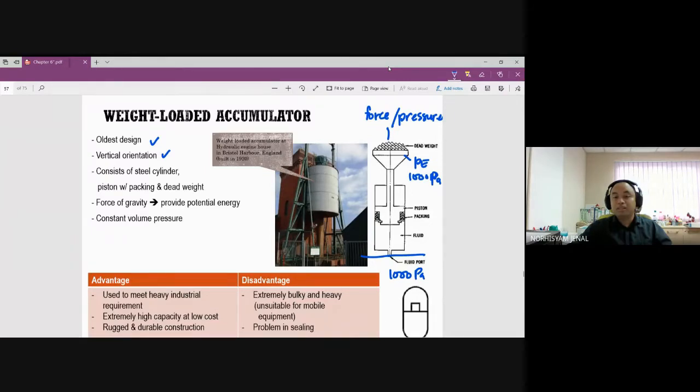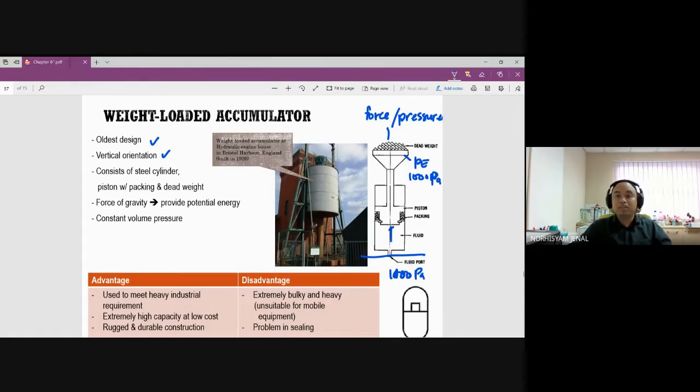So as long as the load is lower than 1000, the liquid can enter the system and push the load upward, okay? For example, 1100. So the load is lower than the amount of pressure inside the system, so the liquid will come in and push the load upward, okay?